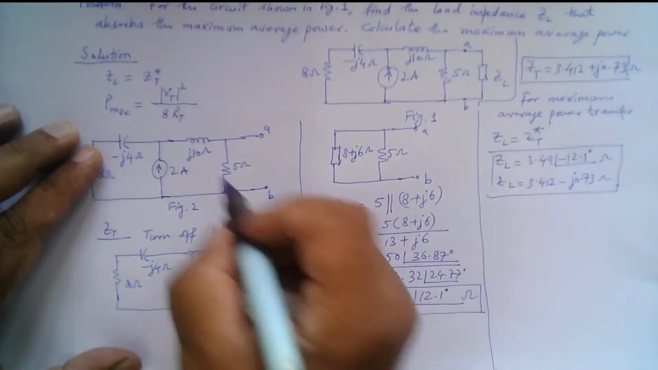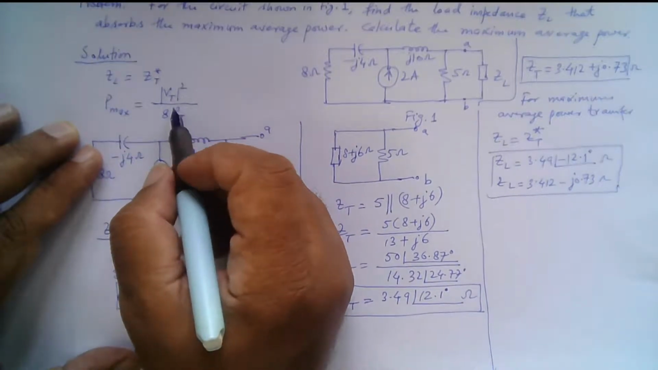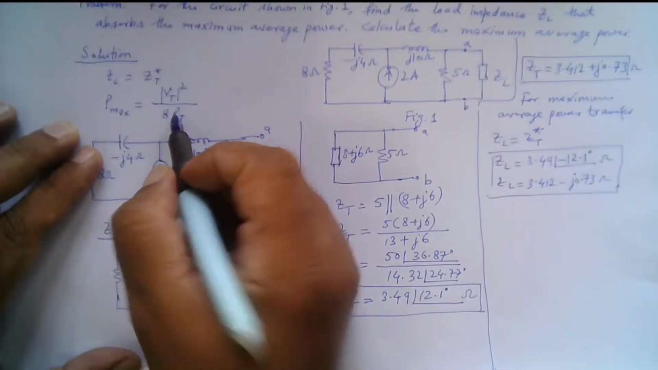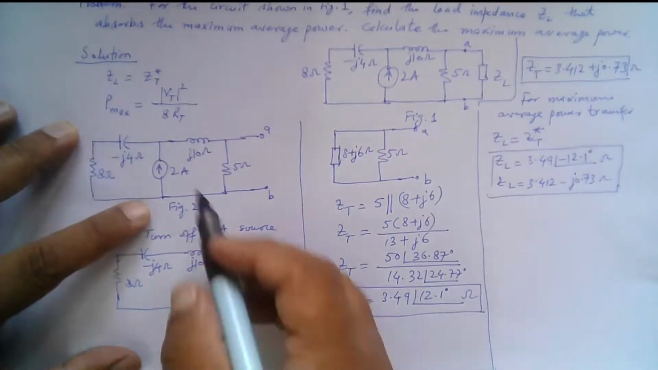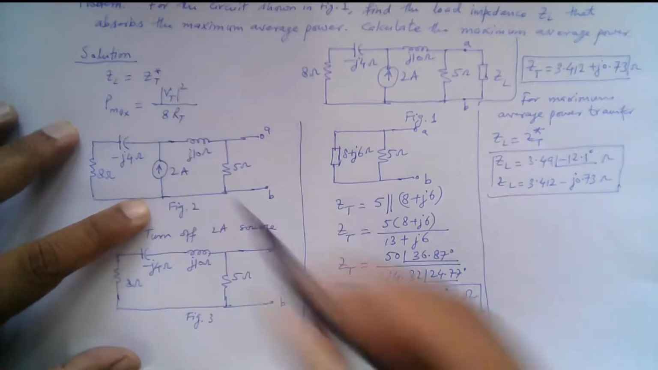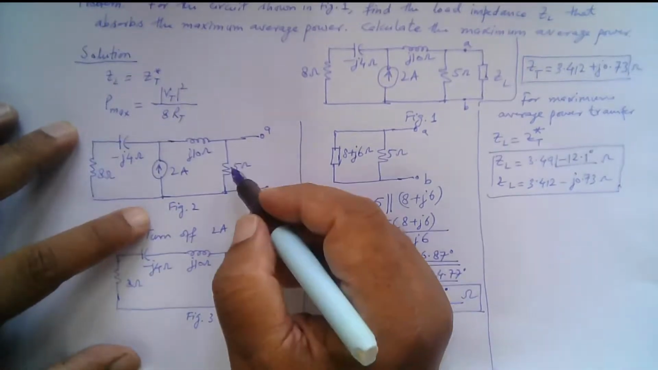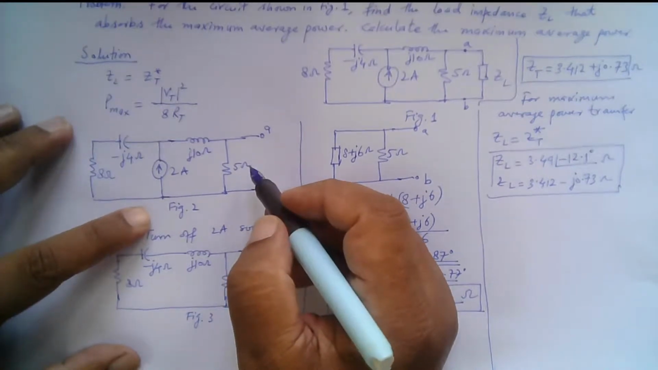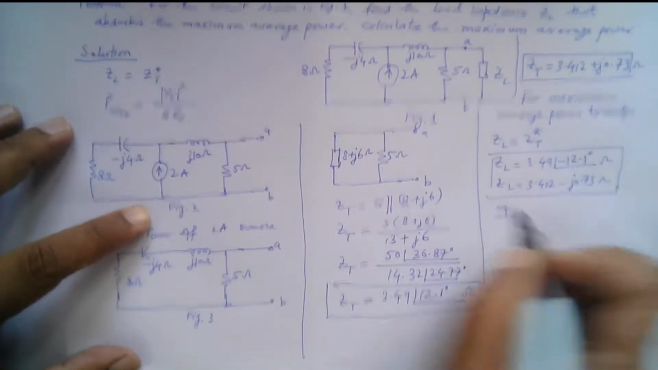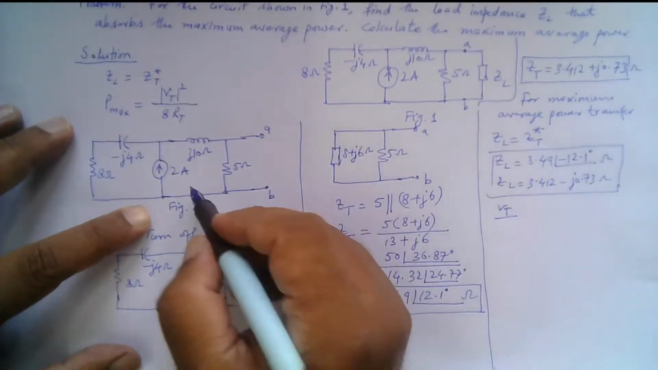So the maximum average power is then given by P max is equal to V Thevenin squared divided by 8 times R Thevenin. So now we also need to find the V Thevenin, right? To find V Thevenin, let's look at this circuit here again. So the Thevenin voltage is the open circuit voltage across these terminals A and B, right?